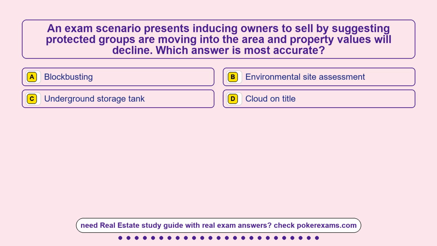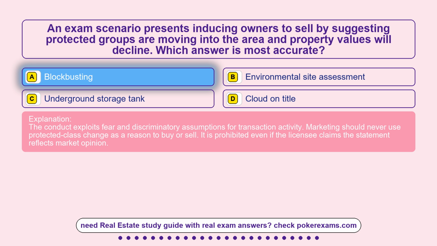Question 13. An exam scenario presents inducing owners to sell by suggesting protected groups are moving into the area and property values will decline. Which answer is most accurate? Option A, blockbusting. Option B, environmental site assessment. Option C, underground storage tank. Option D, cloud on title. The correct answer is option A, blockbusting. The conduct exploits fear and discriminatory assumptions for transaction activity. Marketing should never use protected-class change as a reason to buy or sell. It is prohibited even if the licensee claims the statement reflects market opinion.